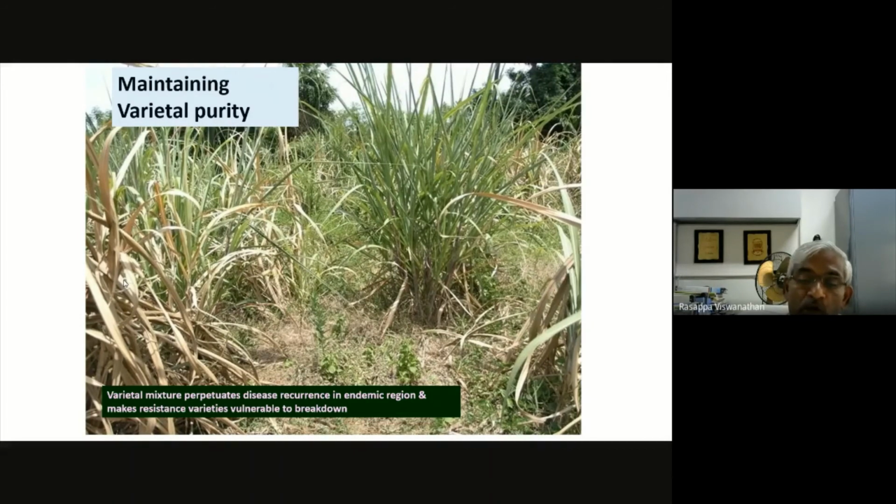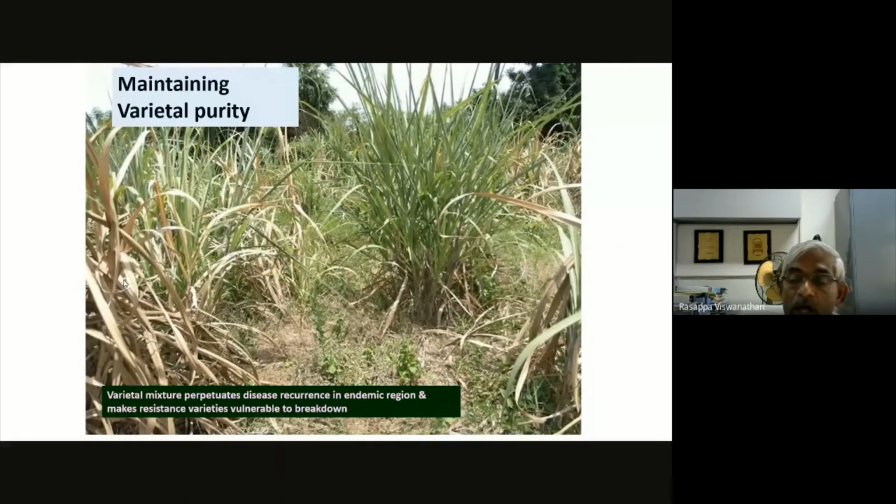So we are perpetuating inoculum. I mentioned the same thing in the case of brown spot, where CO 0265 is highly susceptible, and we are maintaining the variety in the industry area, slowly making all other varieties, including CO 8032, get infected. Same case with rust and red rot.